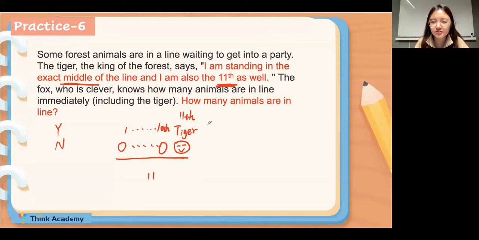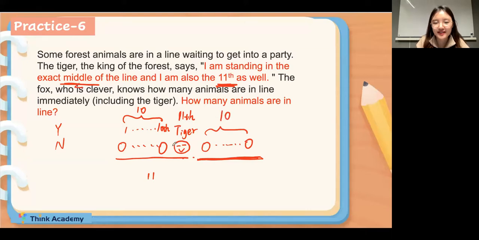And we have also known that he is in the middle of the line. So we can know that there are 10 animals in front of the tiger, right? Then how many animals on the right of the tiger, everyone? How many animals here? How many animals in the right of the tiger? How many? I mean, for this part, how many? How many, everyone? 10. Great.